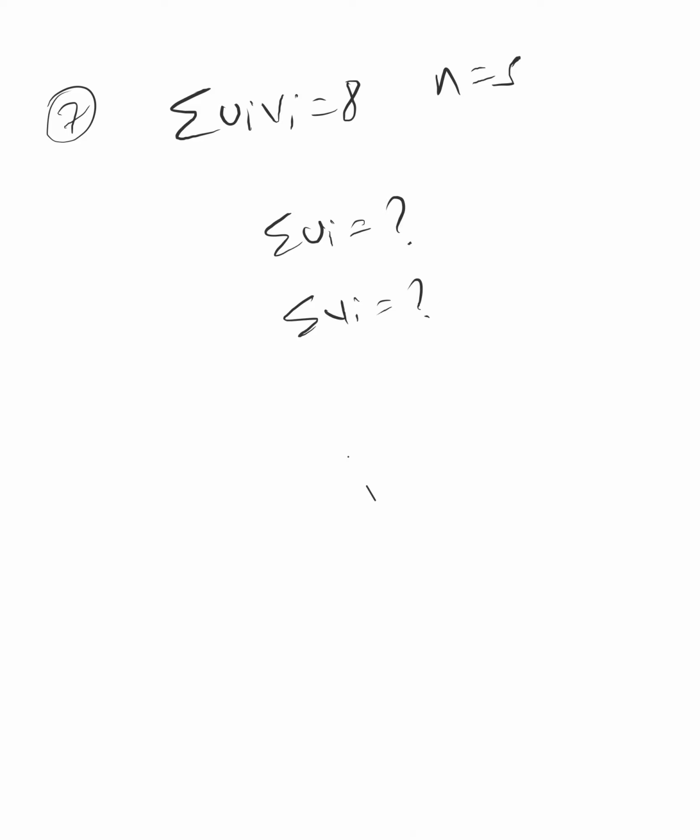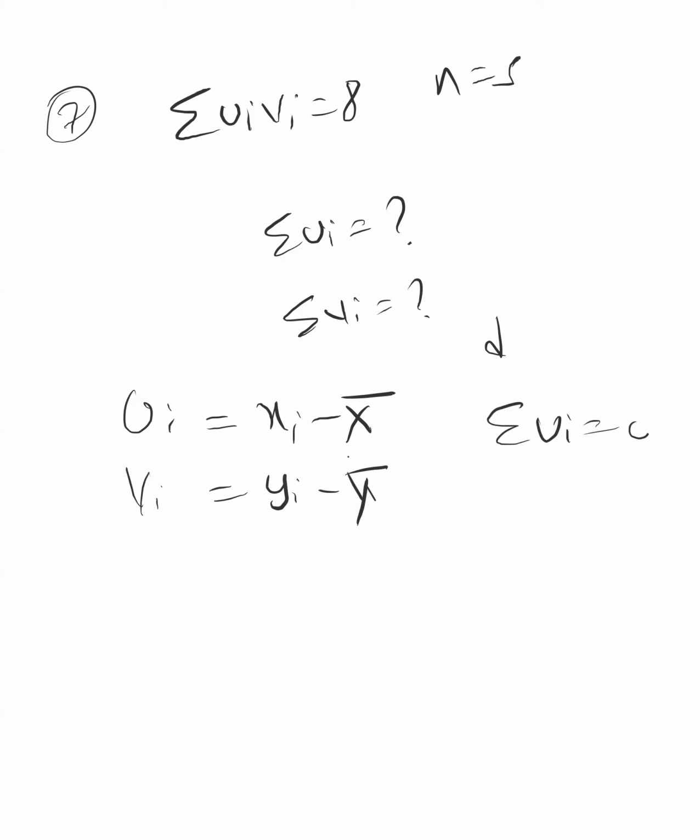But they told one thing about ui and vi, that ui and vi are the deviations of x and y series from their respective means. That means ui is xi minus x mean and vi is yi minus y mean. One thing I will tell you: always summation ui will be 0 and summation vi will be 0. Why am I telling you?